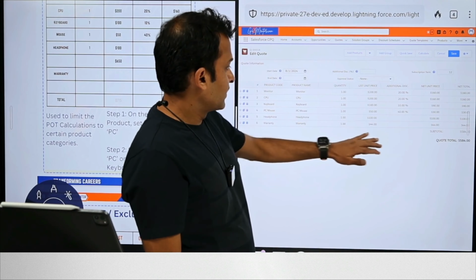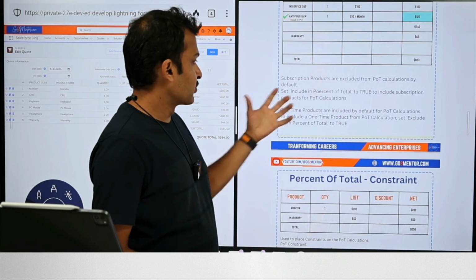All right, so we saw percent of total category. The next thing, before we get to that, by default in Salesforce CPQ, the subscription products are excluded from POT calculations. So if you want to include a subscription product in the percent of total calculations, we have to specifically set include in percent of total to true to be able to use that product for calculations.